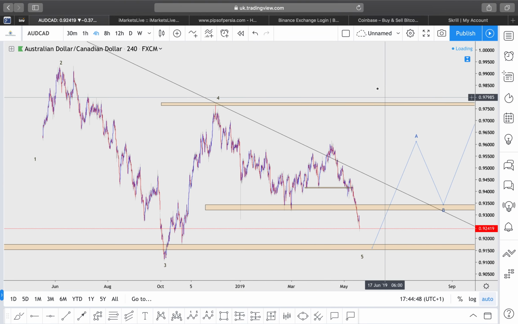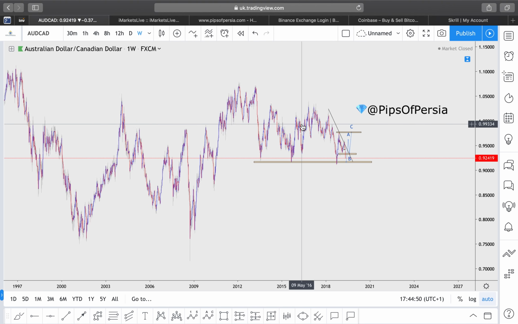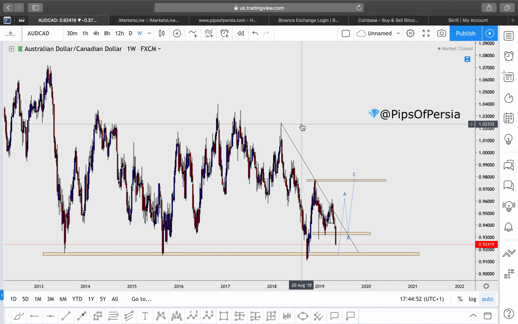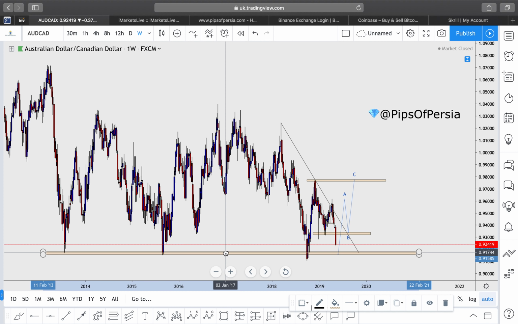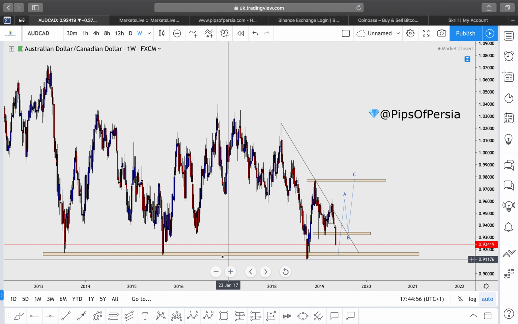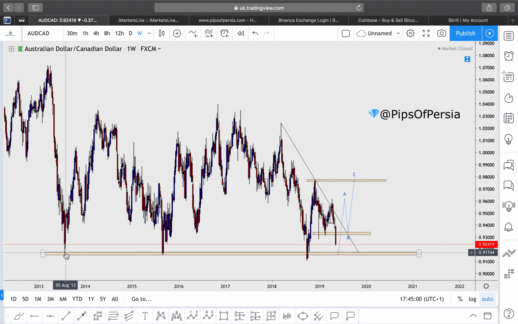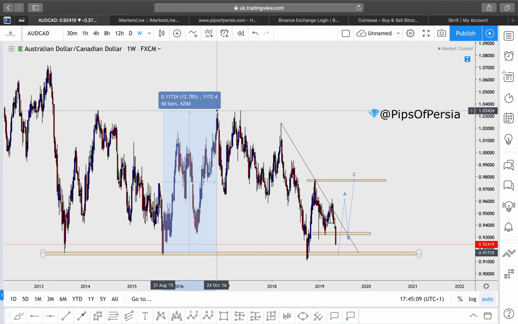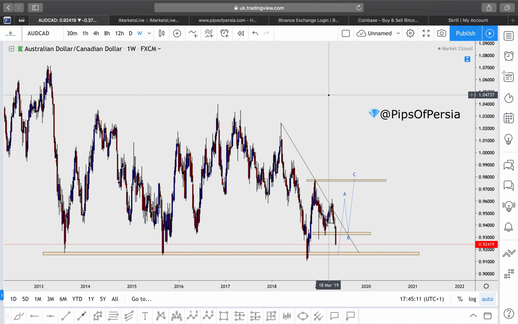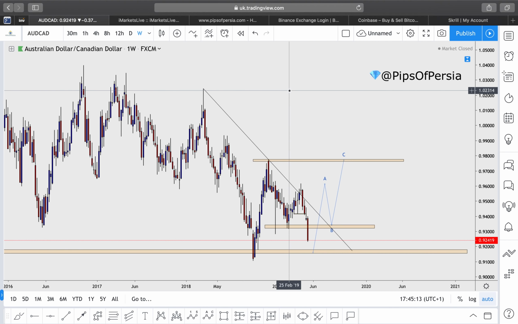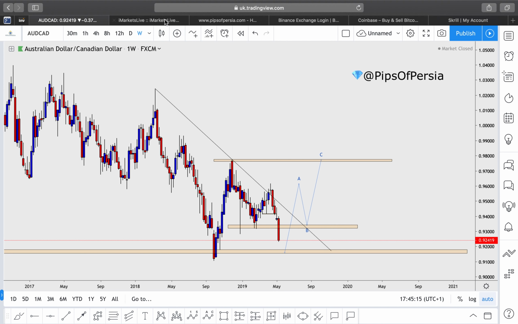Australian dollar versus the Canadian dollar. Again, same sort of idea. On a weekly time frame, we are approaching this demand zone over here. And bear in mind, I'm naming these demand zones rather than just any random reversal zone, because we're looking at a very high time frame, weekly, and the reversals that we have in mind are very, very large reversals that have taken place in the market. Okay, so we are approaching this general demand zone over here on a weekly time frame.